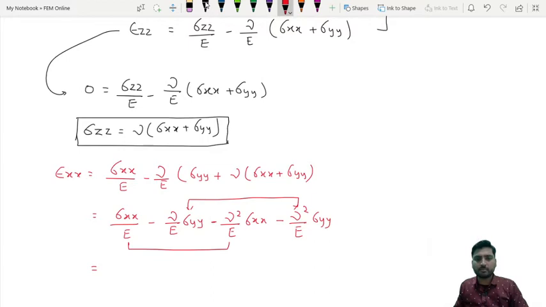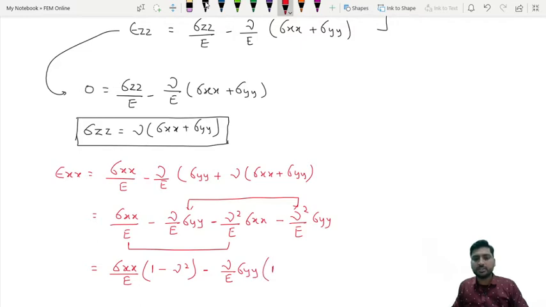Sigma xx upon E can be taken outside. If you take sigma xx upon E outside, from here you will get 1 minus nu square. Same here, minus nu upon E sigma yy you can take outside. So what will be left?